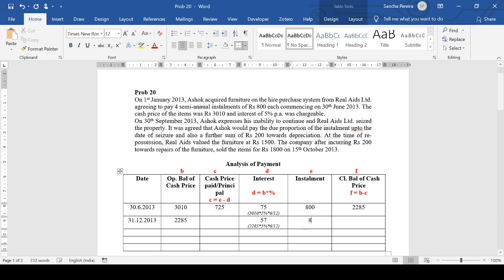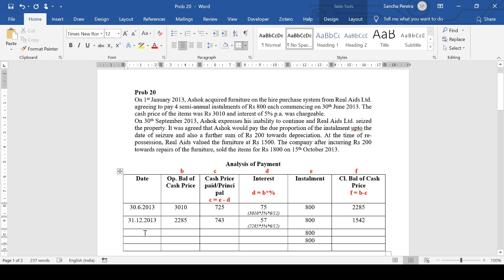Sorry, the installment is 800; write that everywhere, all the installments are 800. So 800 minus 57 comes to 743. Then 2285 minus 743 comes to 1542.